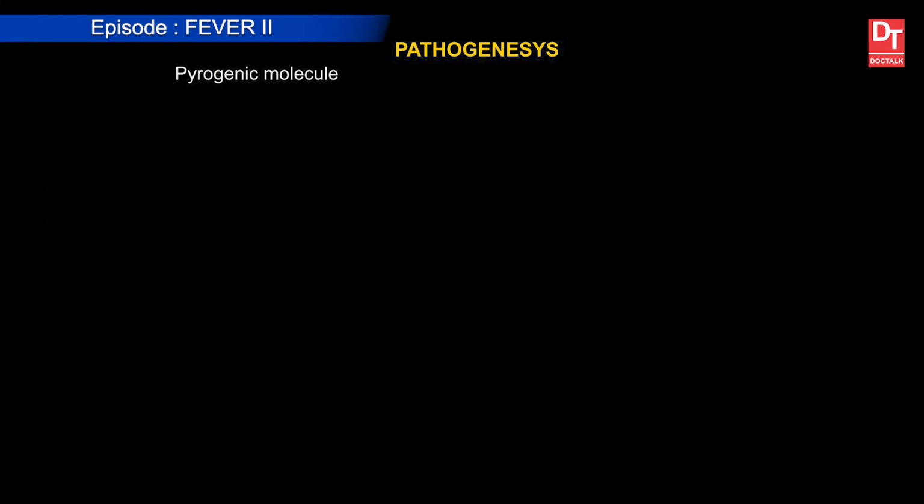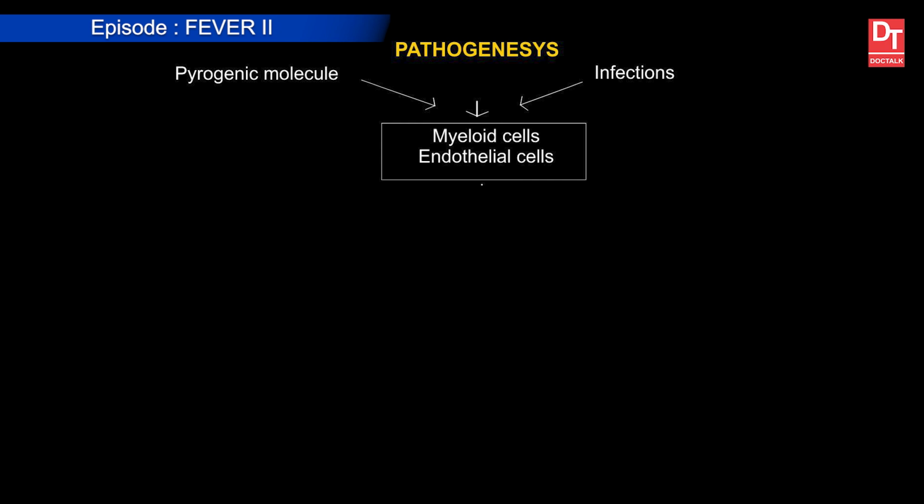So, basic pathogenesis is pyrogenic molecule, infections, everyone stimulates myeloid series and endothelial cells, producing interleukin 1, interleukin 6, tumor necrosis factor and ciliary neurotropic factor.